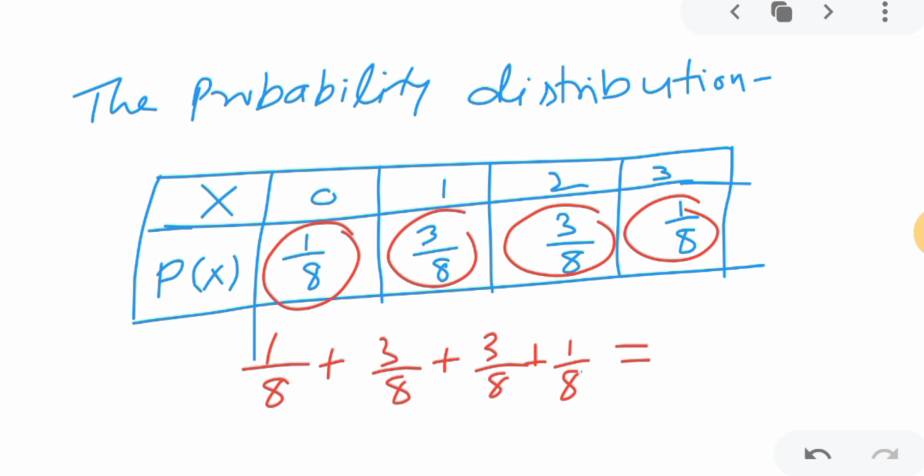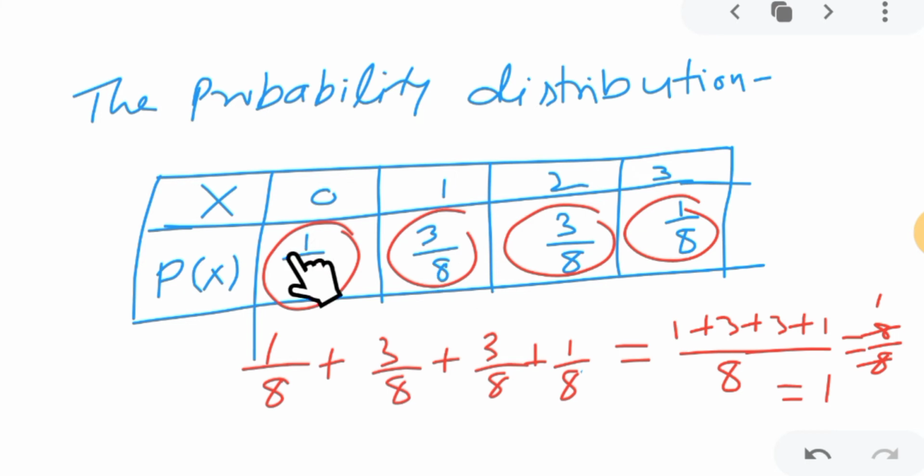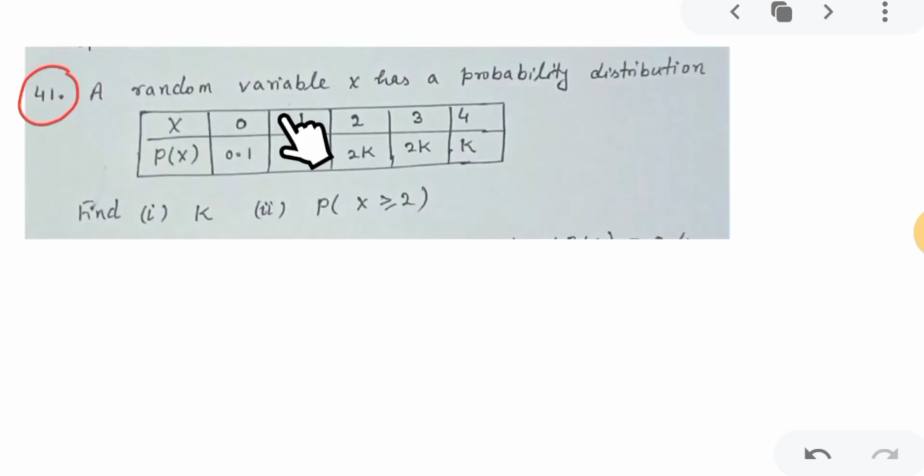When you add this, 1 plus 3 plus 3 plus 1 is 8, so you get 8 upon 8, which means 1. So when you add the total probability distribution, P(x) for x equal to 0, 1, 2, 3, the total will be 1. Total probability will be 1.